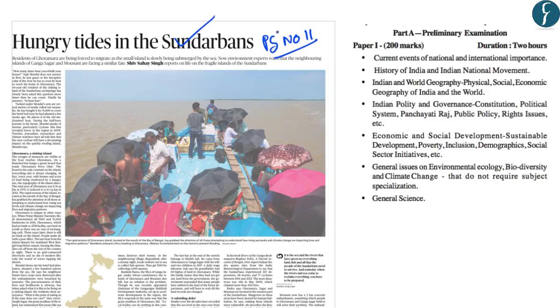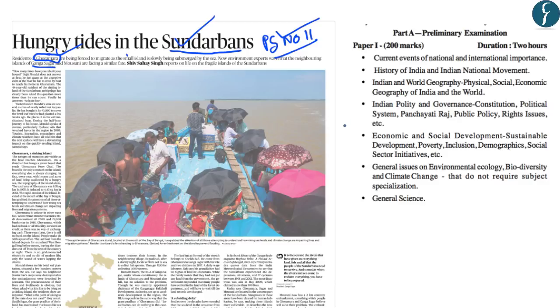Now this article on page number 11 is related to the Sundarban Delta. It talks about an island of the Sundarbans Delta, that is Ghoramara. This island is facing issues because of rising sea level, because of the silt which is being brought by the rivers Ganga and Brahmaputra in this delta, and also it faces flooding due to the tides in the region. That is why many people residing on this island are now fleeing to other islands. They have started migrating to islands like Ganga, Sagar, etc.